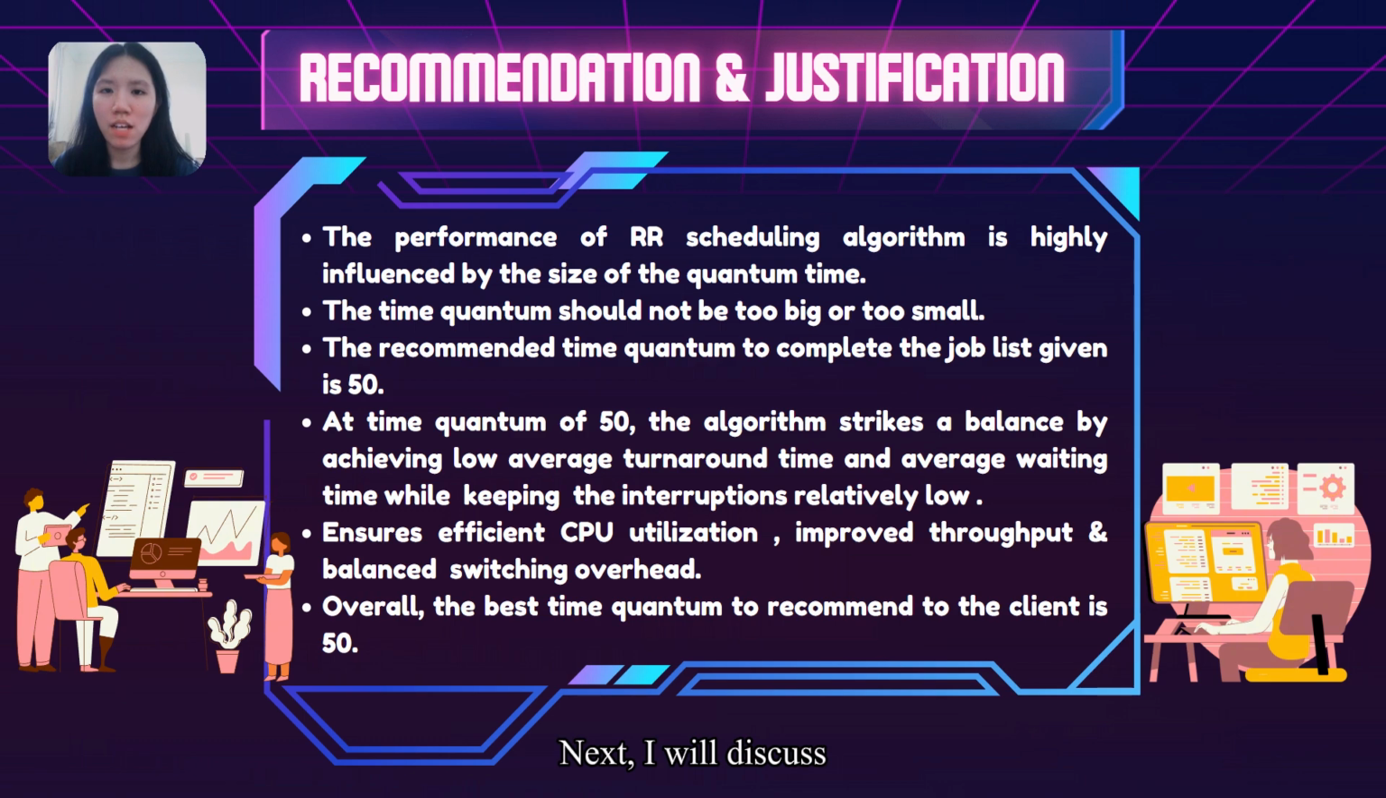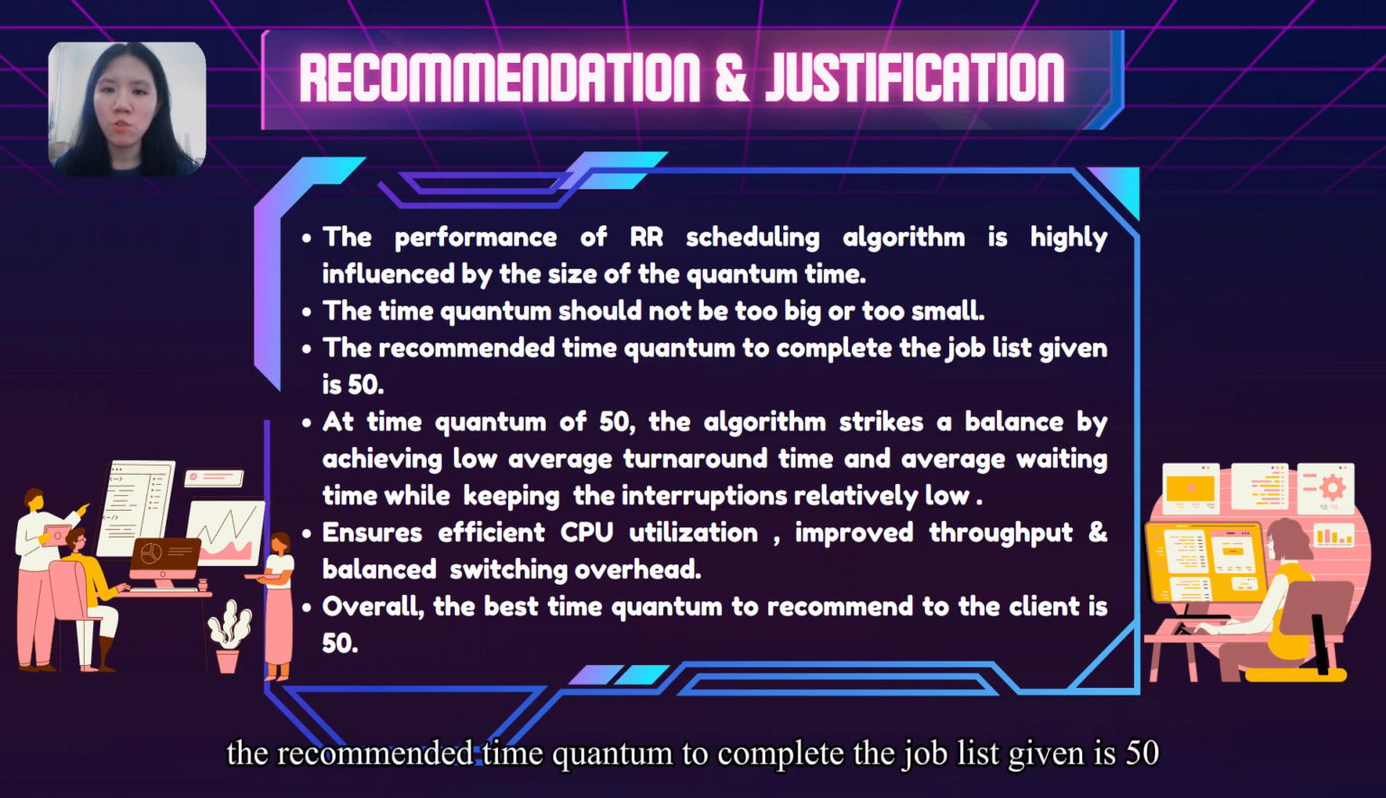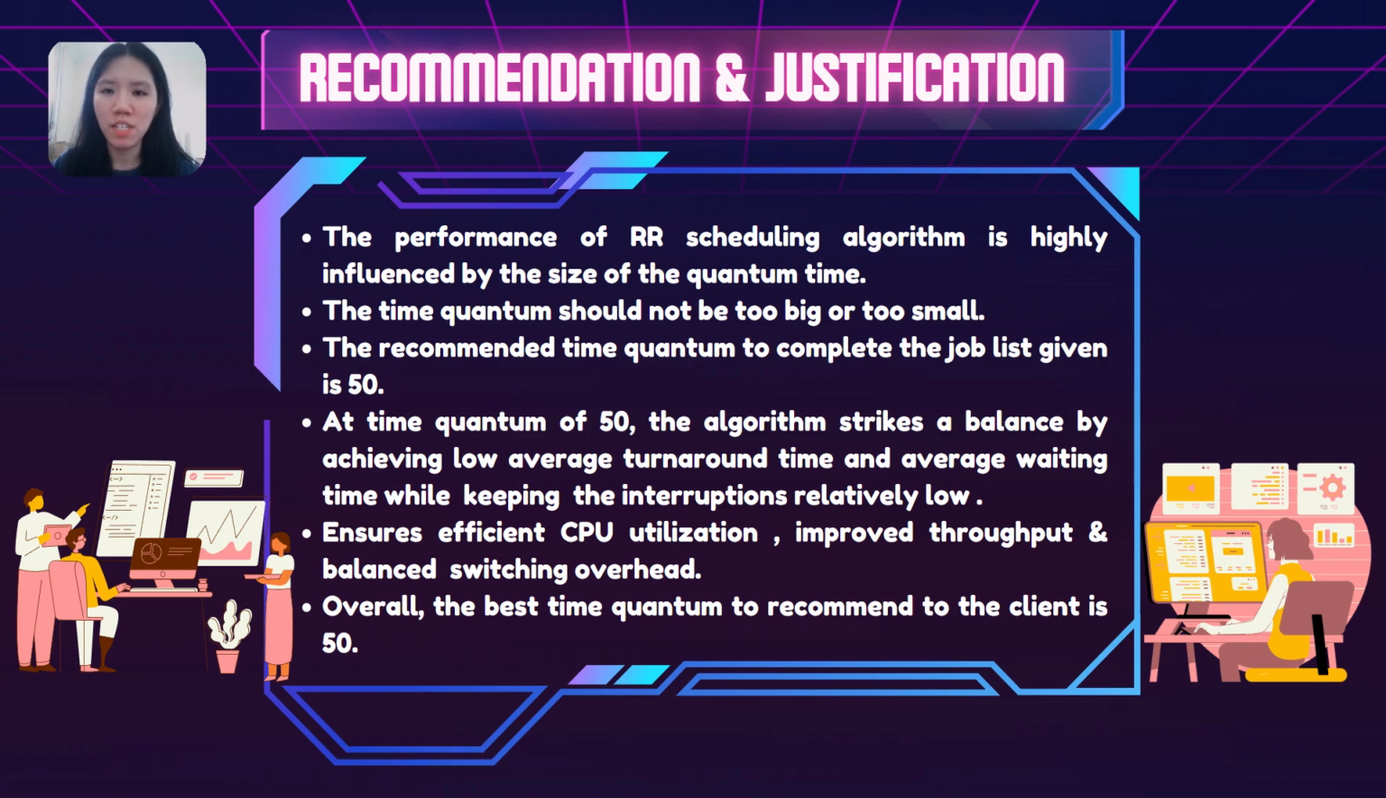Next, I will discuss justification and recommendation based on this project. As we know, the performance of the round-robin scheduling algorithm mainly depends on the size of quantum time. The time quantum should not be too big or too small. Based on our project, the recommended time quantum to complete the job list given is 50. At time quantum of 50, the algorithm strikes a balance by achieving low average turnaround time and average waiting time, while keeping the interruptions relatively low.